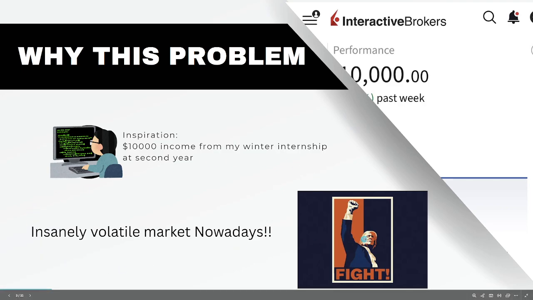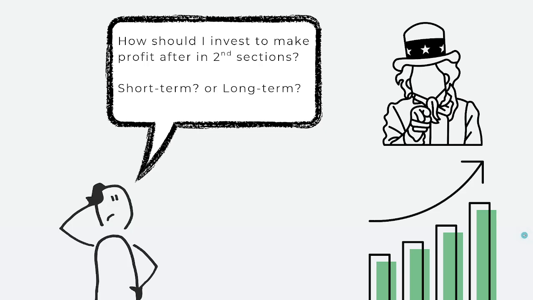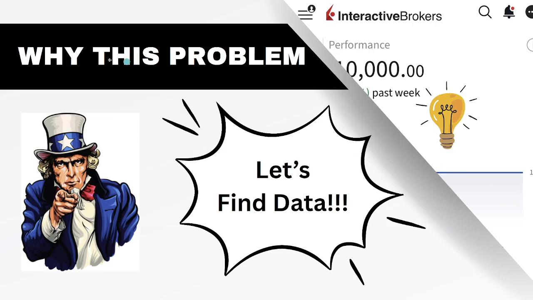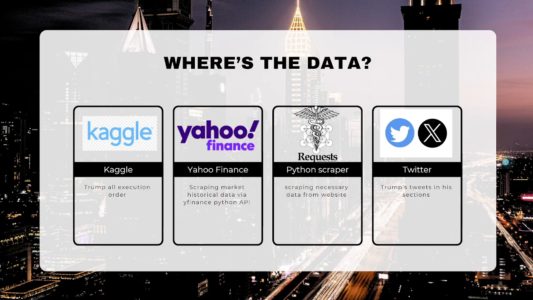Also, after Trump was elected for his second term, the markets became more volatile and more insane in this period. So how should I invest to make some profit in his second term, short term or long term? Let's find some data to support it.